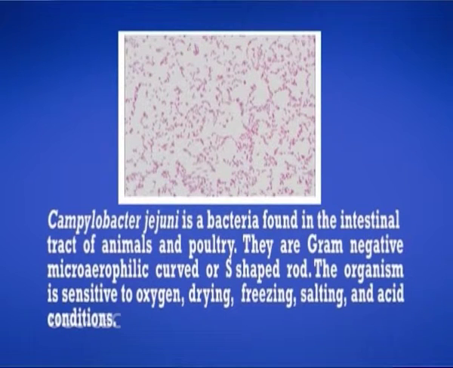Next is Campylobacter jejuni. Campylobacter jejuni is a bacterium found in the intestinal tract of animals and poultry. These organisms are gram-negative, microaerophilic, curved or S-shaped rods. The organism is very sensitive to oxygen, drying, freezing, salting and acid conditions.